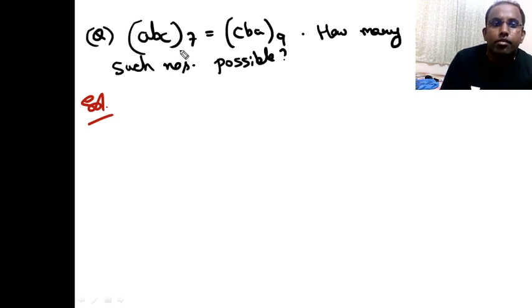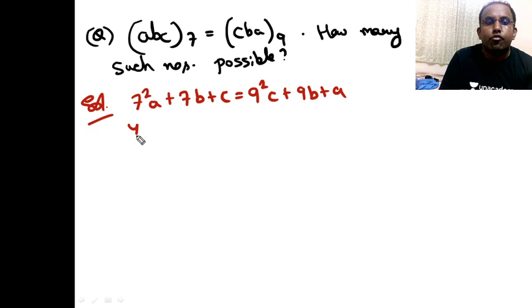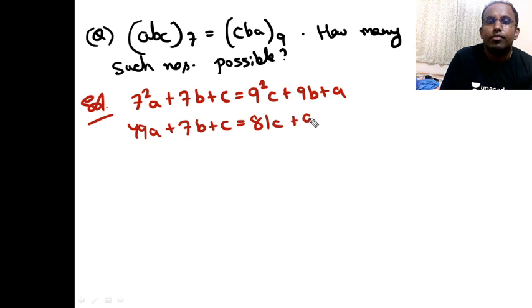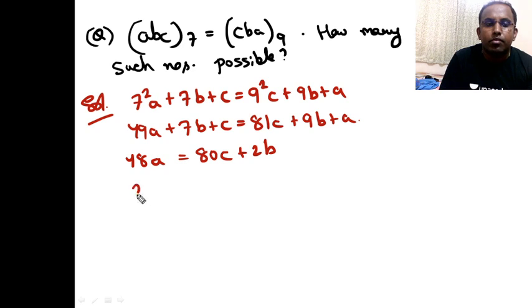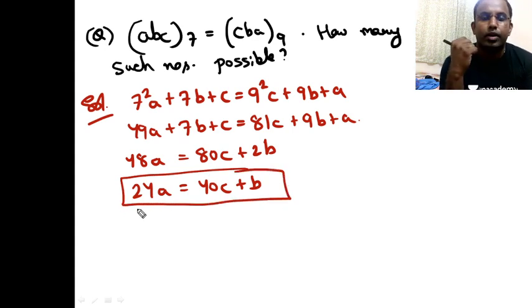So what we'll do here is convert to base 10. I can write 7 square into A plus 7B plus C is equal to 9 square into C plus 9B plus A. Then it becomes 49A plus 7B plus C is equal to 81C plus 9B plus A. Then it becomes 48A is equal to 80C plus 2B, and dividing by 2 on both sides becomes 24A is equal to 40C plus B. This is my final equation.